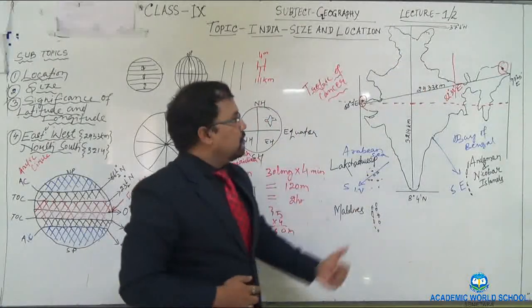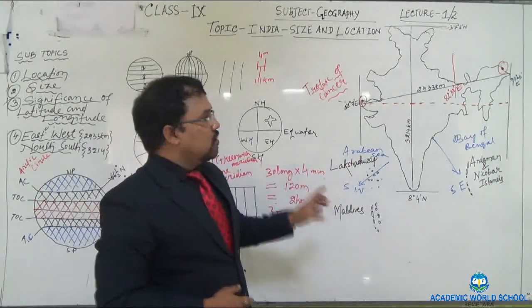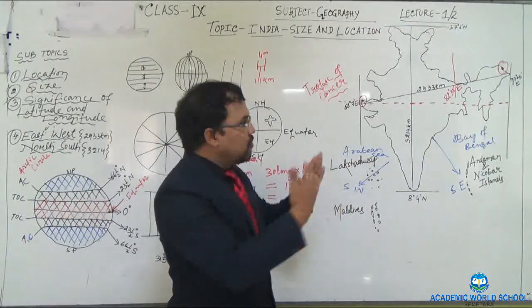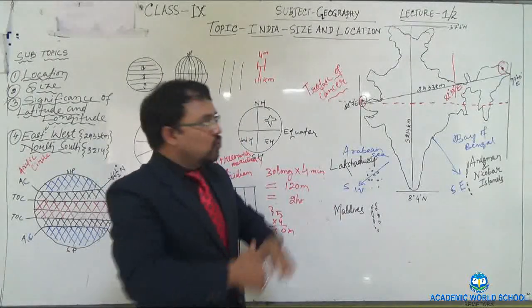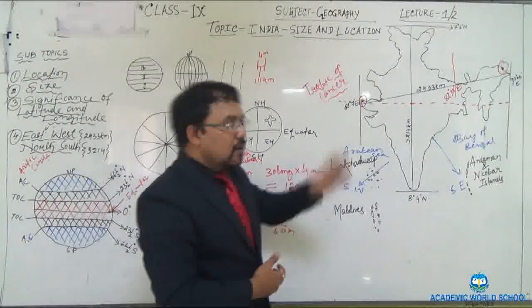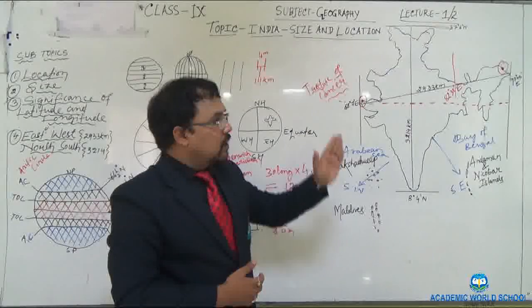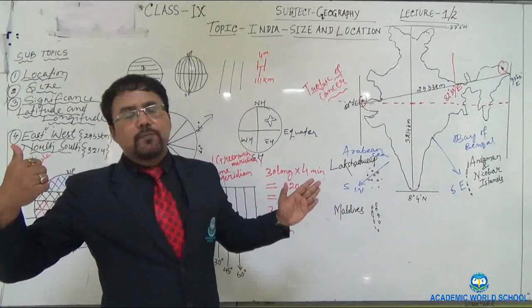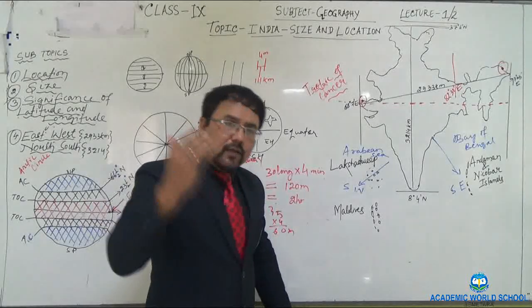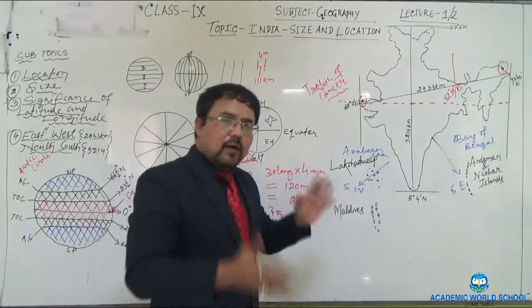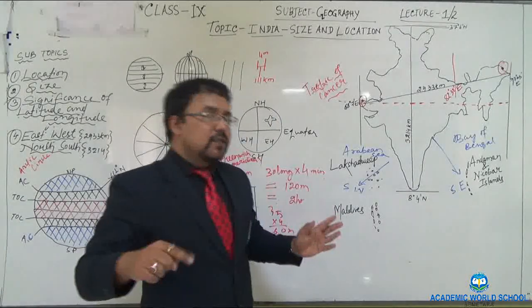Okay, next thing, when you will be asked about the significance of longitudes, you will mention that there are 30 longitudes between eastern and western extent. Okay, so there is the difference of 2 hours. To avoid the difference of these 2 hours, Indian Standard Time has been chosen. The Standard Meridian, that is 82 degree 30 minutes east, passes through Mirzapur. So the time of Mirzapur has been considered Indian Standard Time, and all over India the time of the watches are matched with the local time of Mirzapur, which is Indian Standard Time.